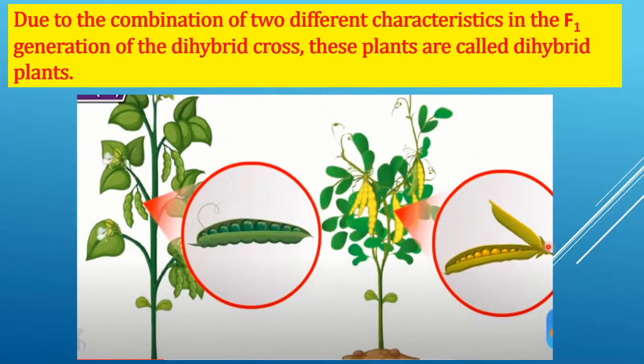Due to the combination of two different characteristics in the F1 generation of the dihybrid cross, these plants are called dihybrid plants.